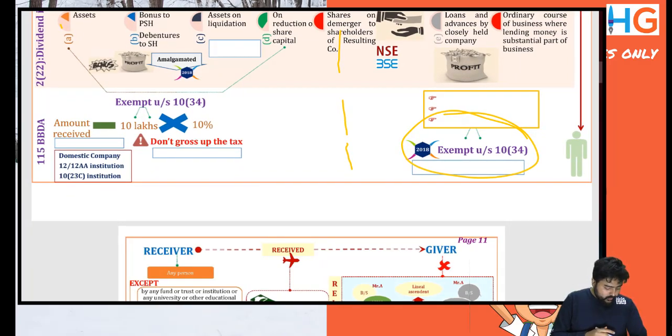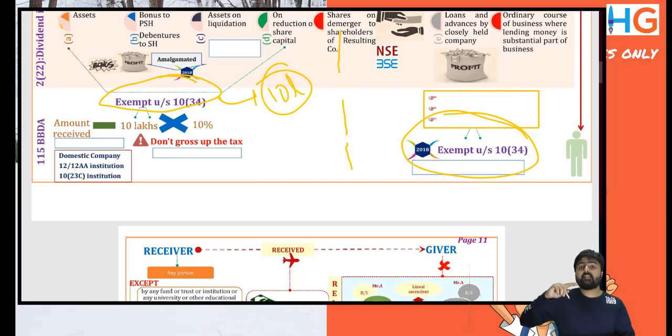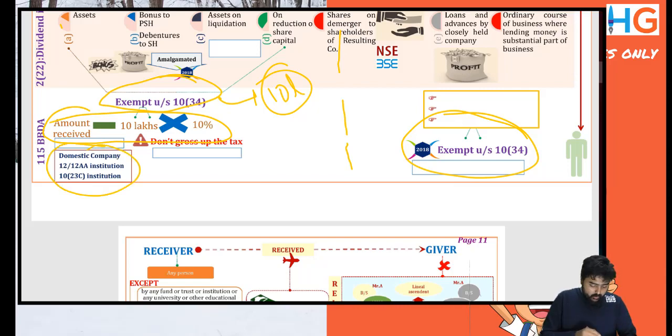For 22(2)(a) to (d), it is exempt up to 10 lakhs. Section 10(34) provides exemption, but also provides a proviso that it will be limited to amounts specified in 115BBDA. Section 115BBDA provides that dividend income in excess of 10 lakhs will be taxable at 10%. It is applicable to all.